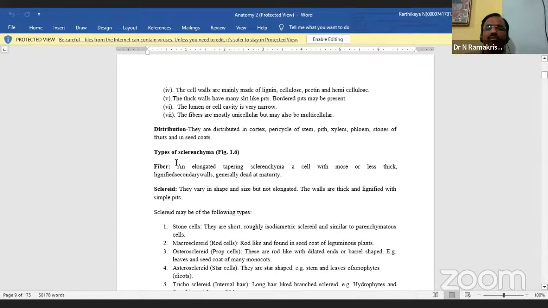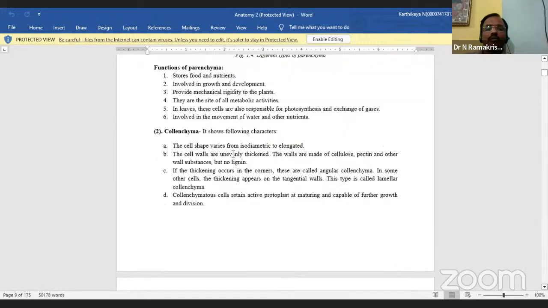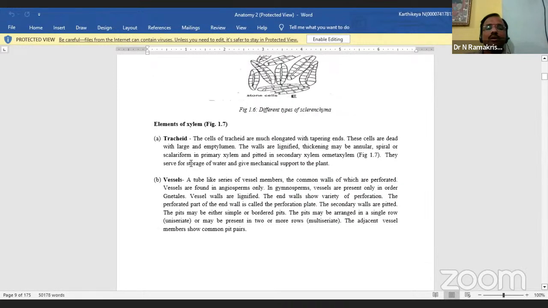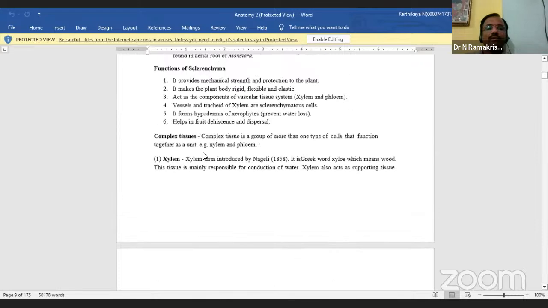Here you see the general types of sclerenchyma. Here I'm telling you how many types of sclerenchyma there are, and where they are.